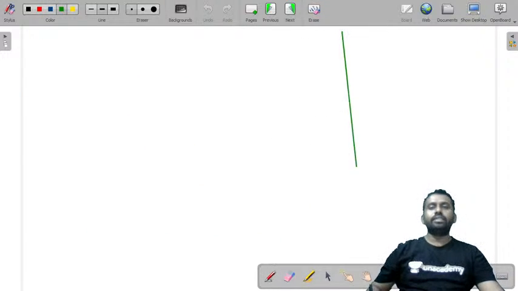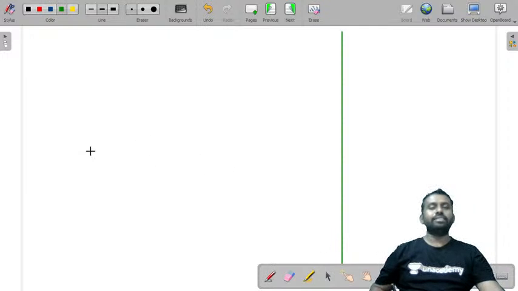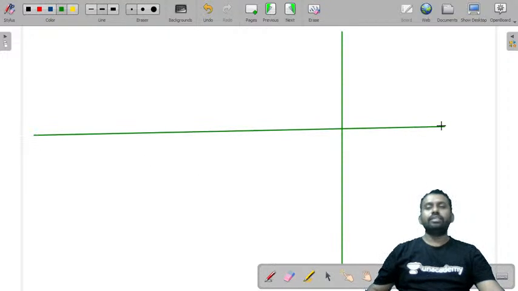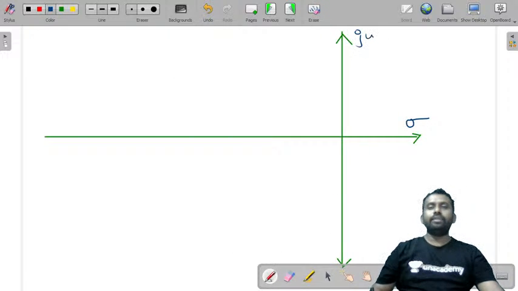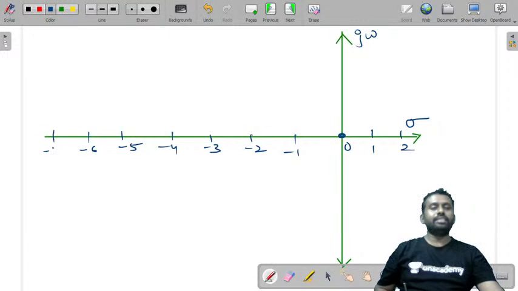Let us consider this as the imaginary axis, and this as the real axis. So this is real axis, this is imaginary axis. This is the origin. This is 1 and 2, minus 1, minus 2, minus 3, minus 4, minus 5, minus 6, minus 7. This is negative real axis.